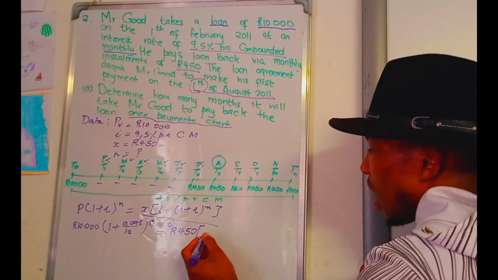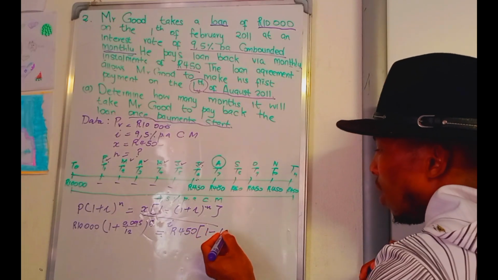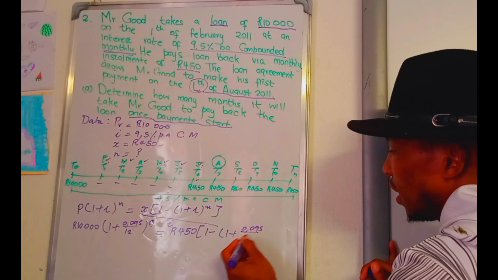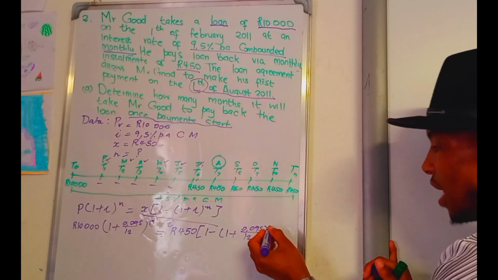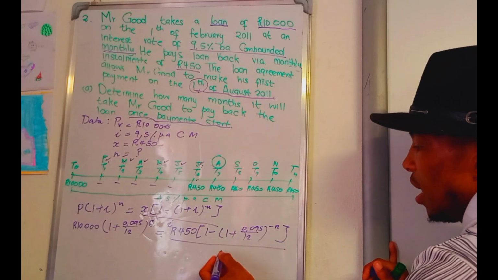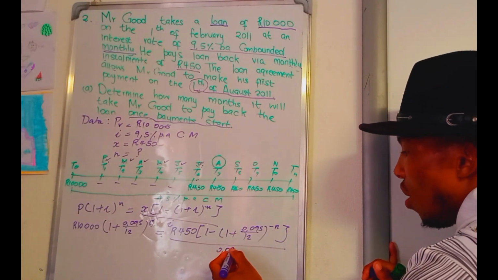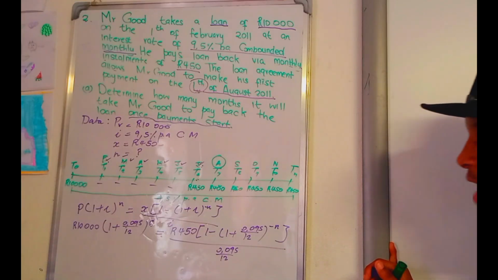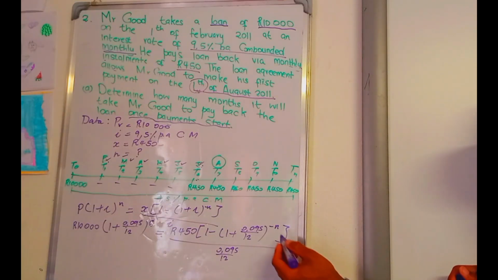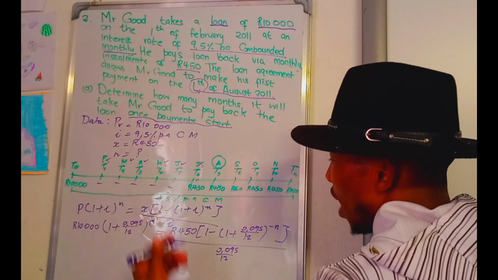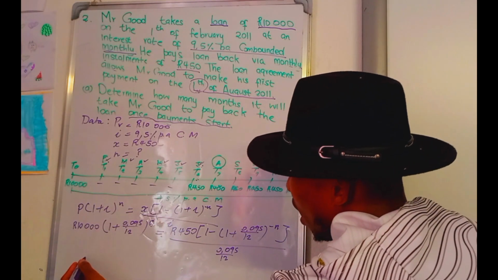Then open brackets. Then we have 1 minus open bracket 1 plus interest, which is 0.095 divided by 12, close bracket, then raised to negative n, then we're looking for the value of n, then over 0.095 divided by 12, the value of i. Then after that, you solve for the value of n. Okay, how? I'm going to say cross multiplication.